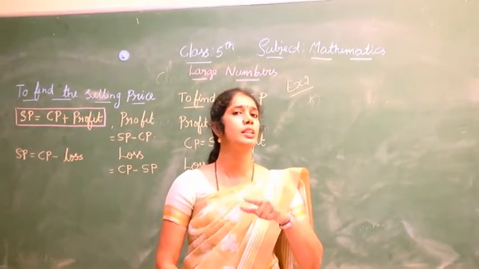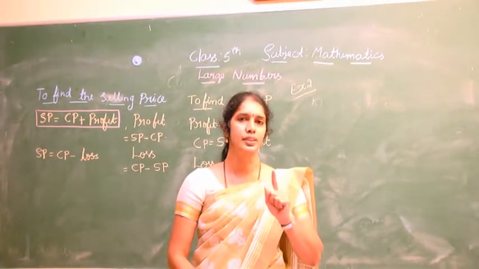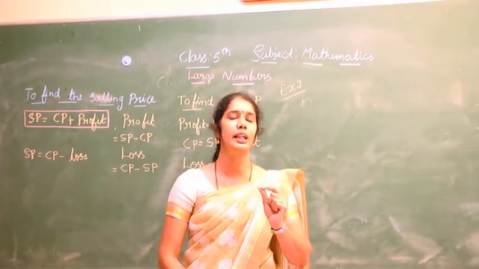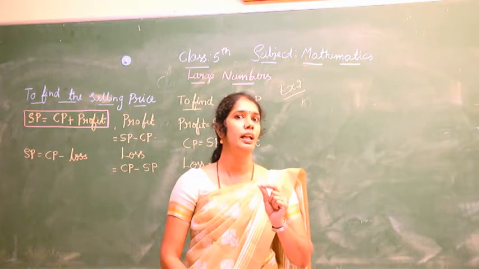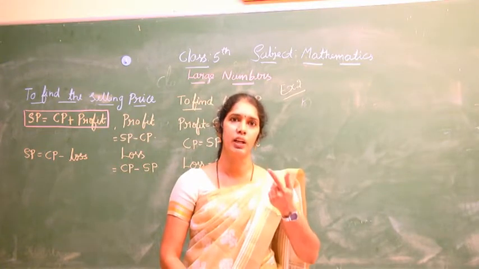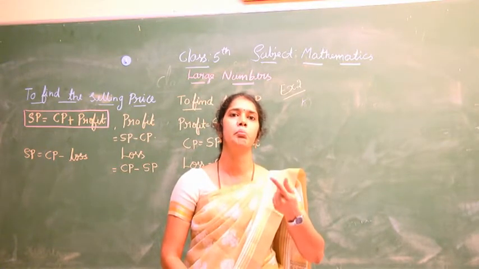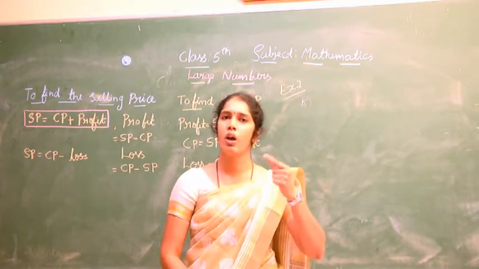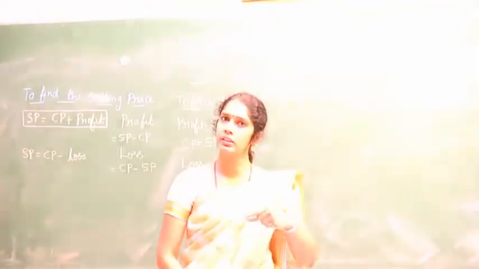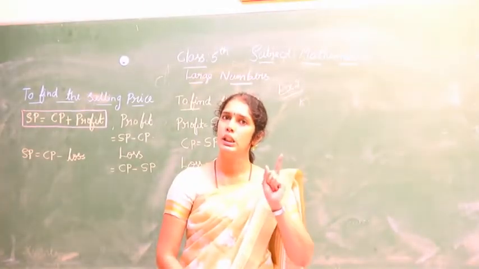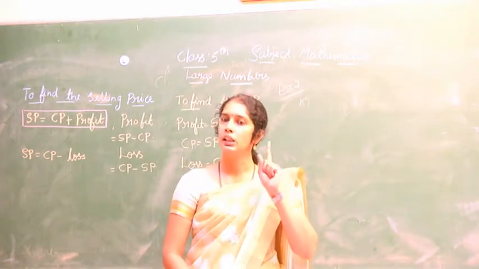Then what is the selling price? Yes, you will sell it at 40 rupees. 50 minus 10. When there is a loss, to find the selling price, you have to do CP minus loss.